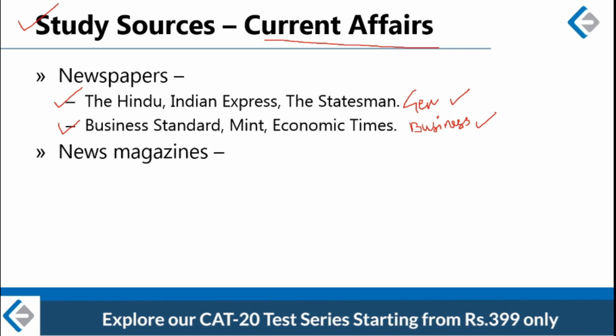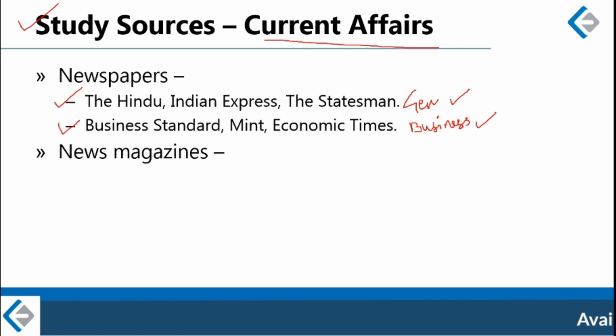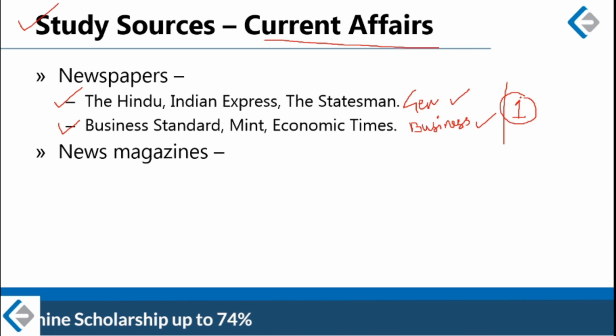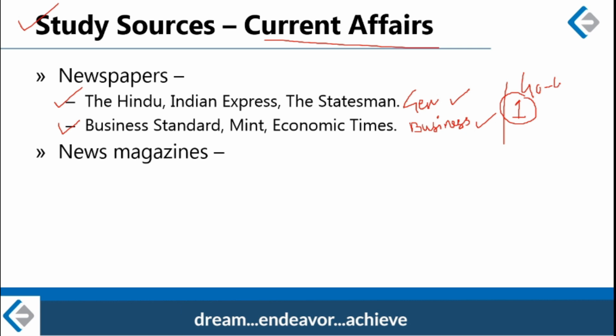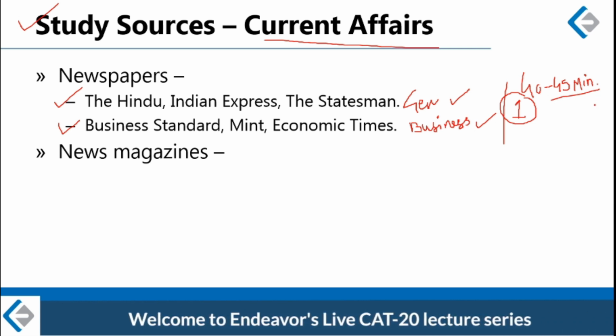Correct? But because the world is not ideal and the situation is also not ideal, if you do not have the habit of reading newspapers, or if you do not find sufficient time, my suggestion is that you pick up at least one newspaper out of these 6 and read it for 40 to 45 minutes daily. This will be helpful not only in making you aware of current events, but it will also help you in your language abilities, in your vocabulary, in your grammar, in your language use.